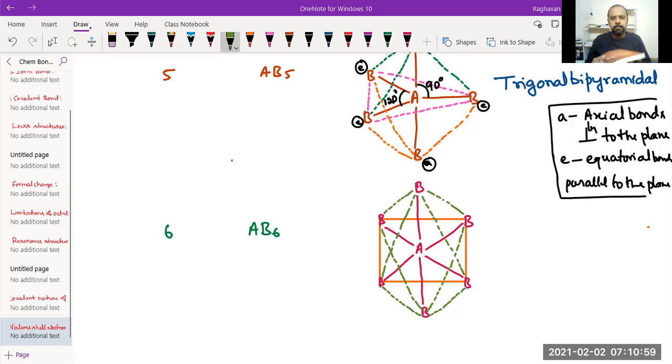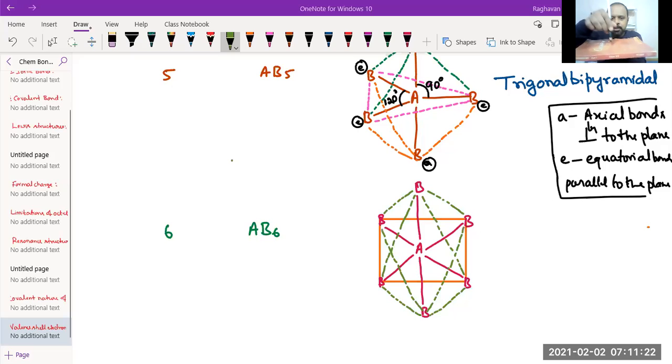Now you see, this is a square plane, right? This book represents the square plane. At the center there is A, and B, B, B, B at each corner. There is a bond above, like this, and a bond below, like this.